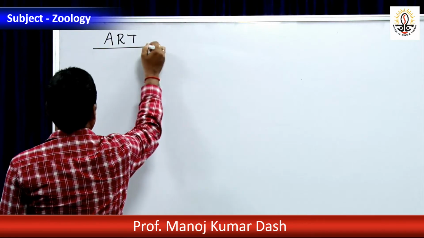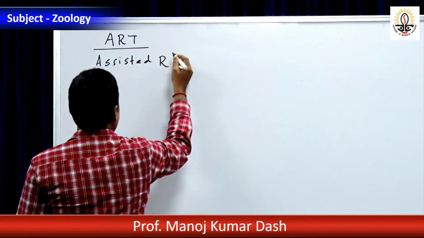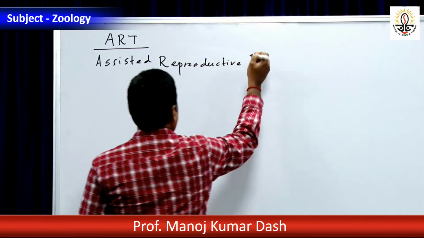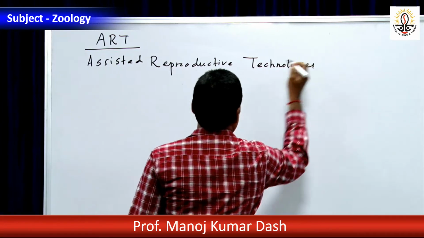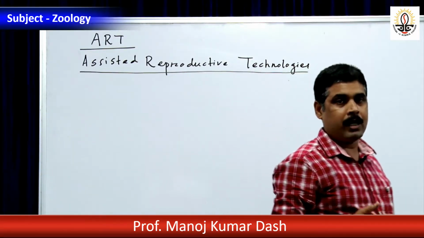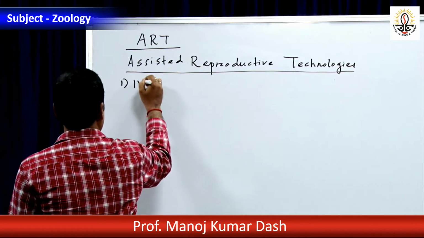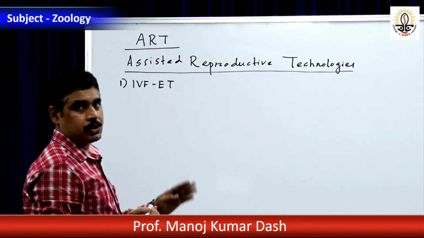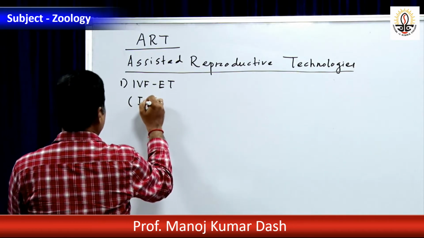ART means assisted reproductive technologies. Now see, there are many technologies included under ART. We will go one by one. The first one is IVF-ET. I am listing out the technologies which are adopted to solve the infertility problem. IVF-ET means in vitro fertilization and embryo transfer.